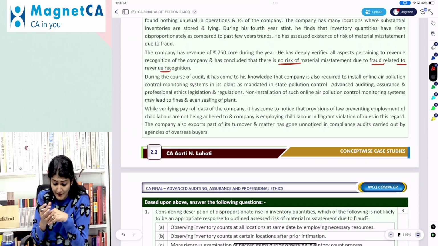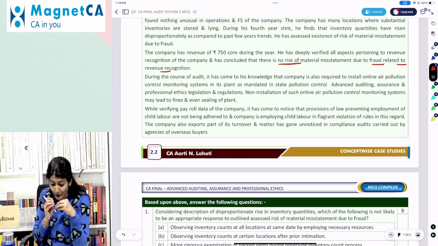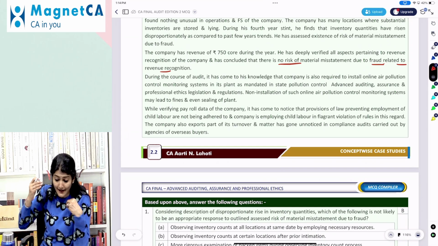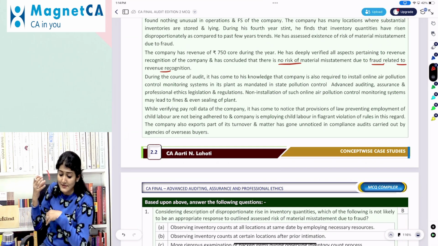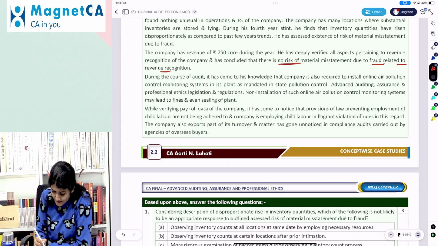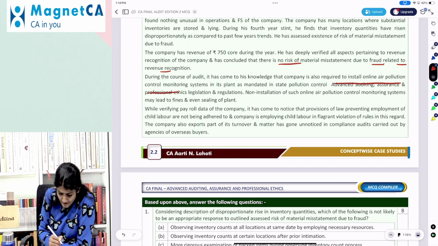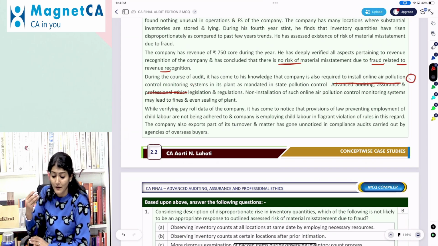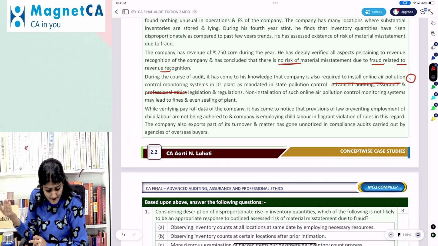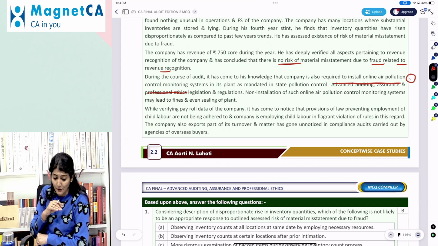During the course of audit, it has come to his knowledge that the company is also required to install an online air pollution control monitoring system in its plant as mandated in the state pollution control law, legislation and the regulations. Non-installation of such online air pollution control monitoring systems may lead to fines and even the sealing of the plant.